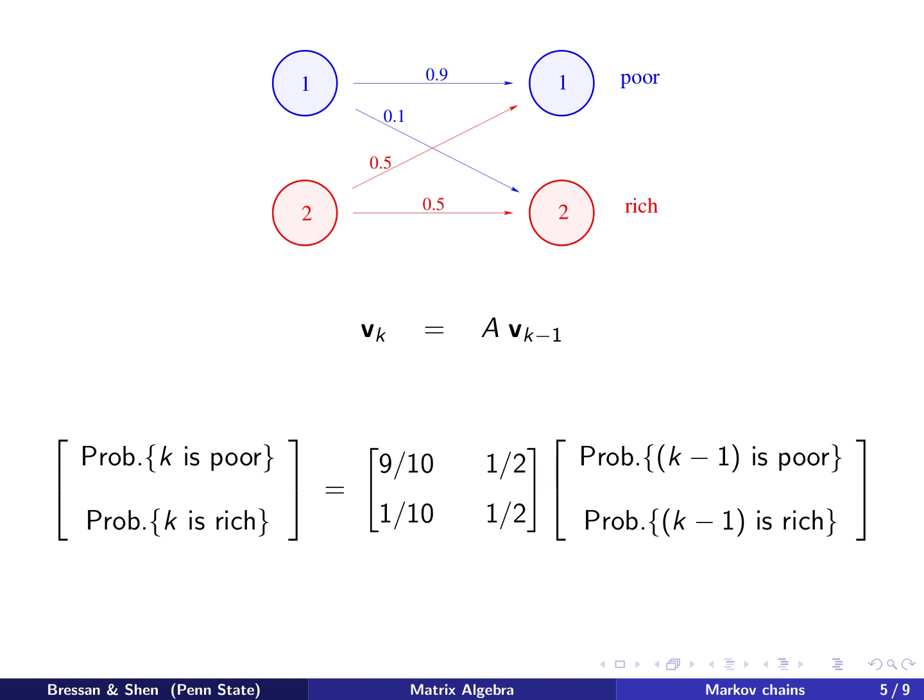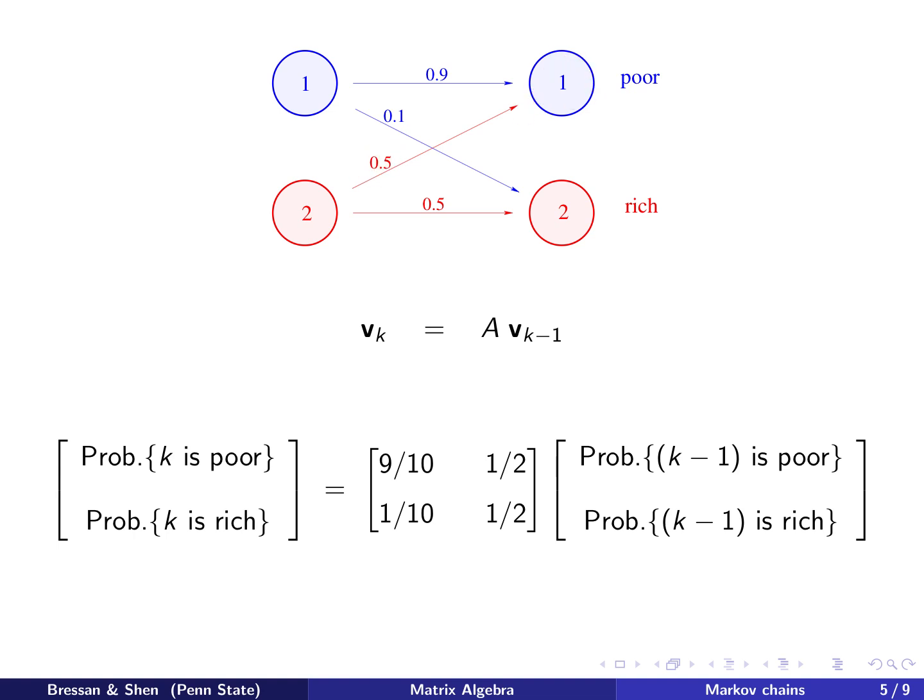This row vector times this column in the product gives 9/10 times the probability that k-1 is poor, plus half times the probability that k-1 is rich, and you end up here.